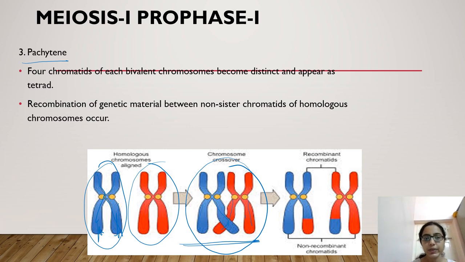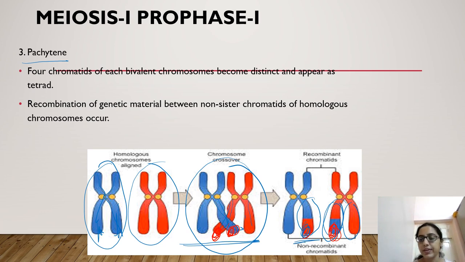And recombination of genetic material occurs between non-sister chromatids. See, these are the sister chromatids, but between these two non-sister chromatids, the genetic material gets exchanged. See here, now it has taken this part.